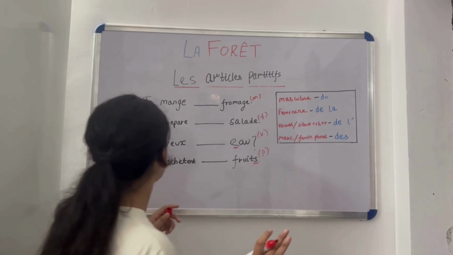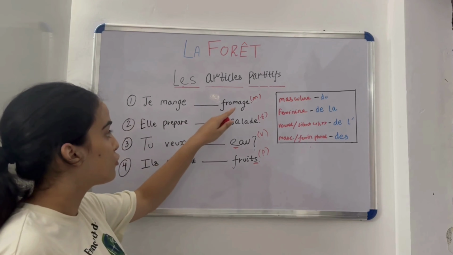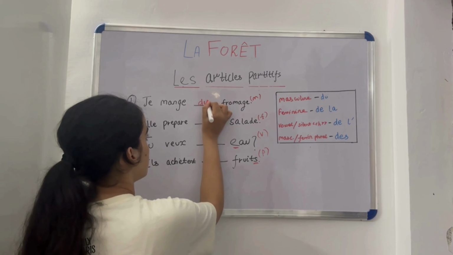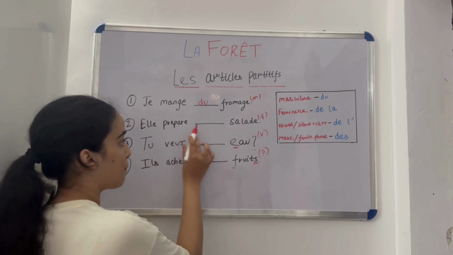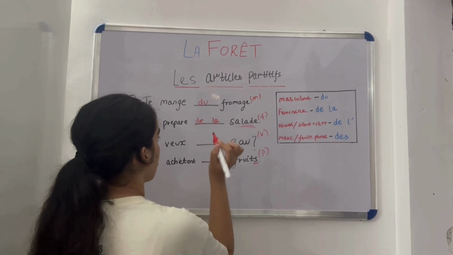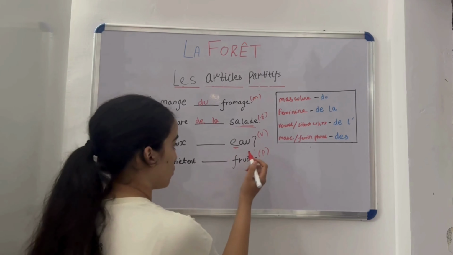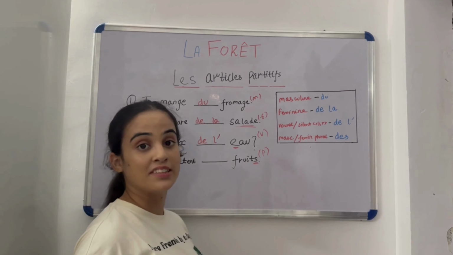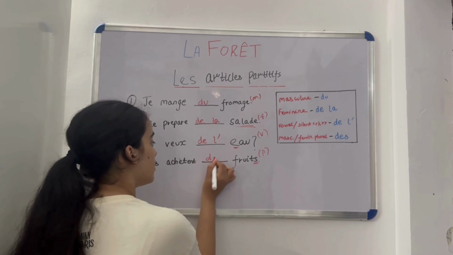So now let's see the sentences. Je mange dash fromage. We can see that it is masculine, so we will put du. Second, elle prépare dash salade. We will put de la because the word salade is feminine. Tu veux dash eau. Now the word eau is starting with a vowel, so we will put de l'. Il achète dash fruits. Now the word fruits is ending with an S, which makes it plural, so we will put here des.